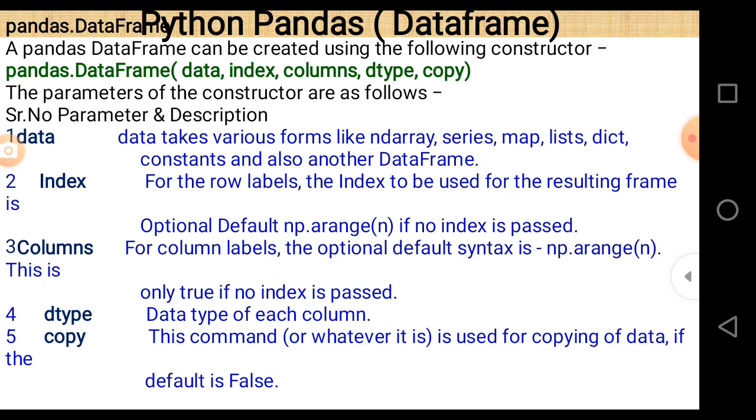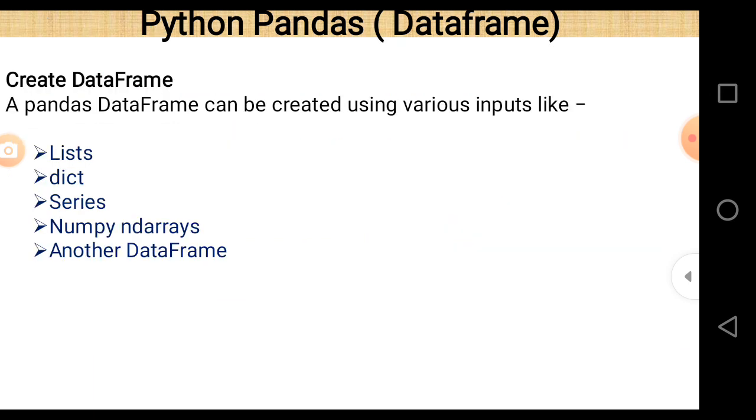Next is creating a data frame. How can we create a data frame? There are various methods to create a data frame. We can use a list, dictionary, series, NumPy ND arrays, and another data frame. So these are the different methods to create a data frame in Python pandas.